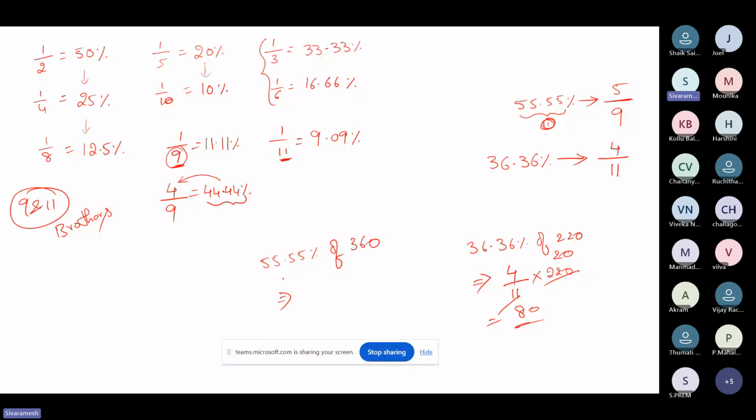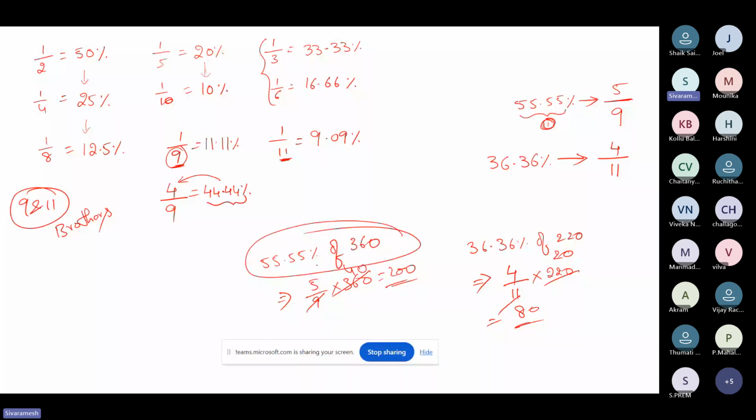55.55 percentage of 360. We can convert this 55.55 into a fraction: 5 by 9 into 360. Why 5 by 9? It is an 11 multiple, and 11 multiple means the fraction should be 9. So the answer will be 200. Even if you use a calculator, you will get an accurate answer, it will show 200 exactly.